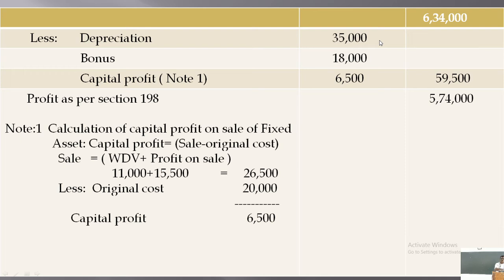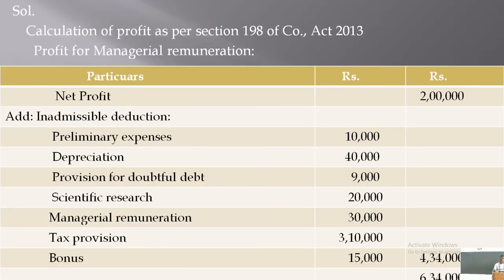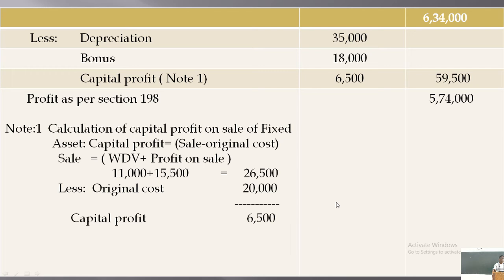So, the total expenses which were already deducted while calculating this profit, but are actually disallowed, come to rupees 4,34,000. It is added back. Now these items of expenses are actually not allowed for managerial remuneration purpose. They were already deducted from this profit, therefore they are added back. And the items of expenses and incomes.